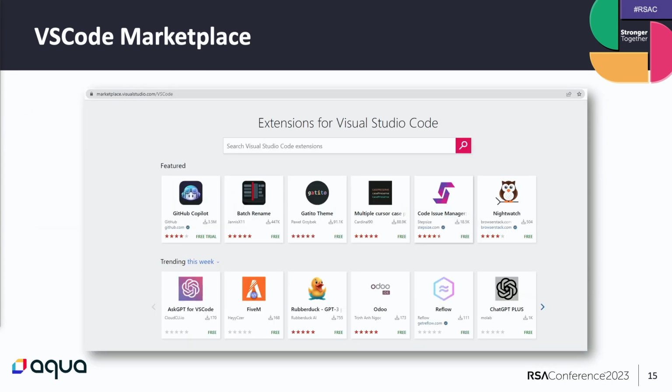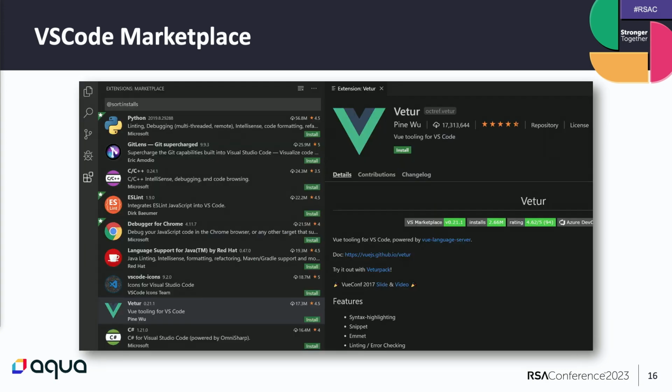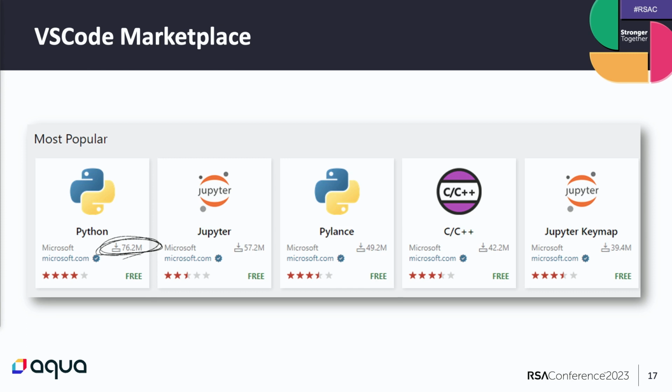From the marketplace. You can just go there, search for the extension you want to install, and install it. You can do it from the web browser, as you can see here, or from the VS Code application itself. You can see the popularity of these extensions just by the sheer number of installs. You can see Python here has more than 76 million installs, and many others cross the 10 million downloads.